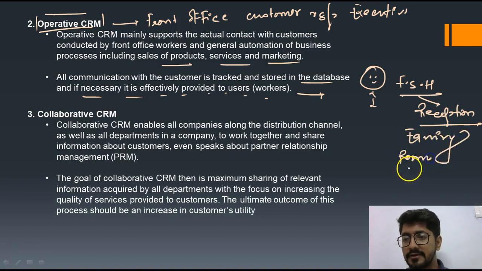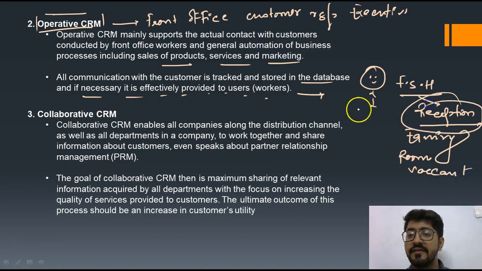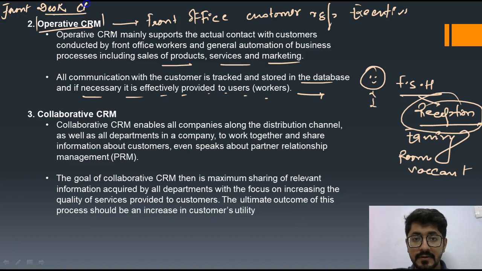So any of the details given by this receptionist will be the operative CRM concept. So operative CRM is a CRM where the customer's problem has to be solved in front of them and it is a front desk CRM. We can say that operative CRM is a front desk CRM.